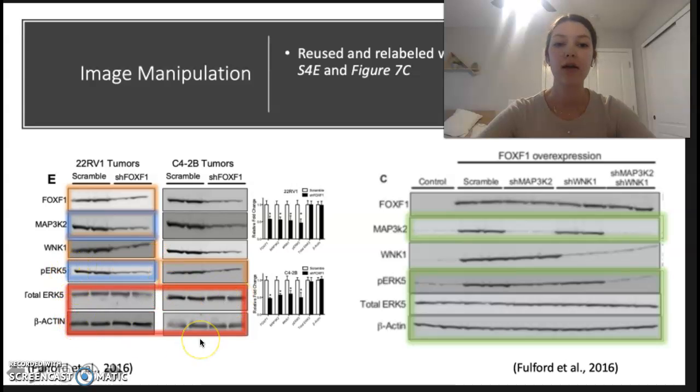Here in the red, we see the use of backlighting and darkening, as well as rotations and size adjustments. Here in the green of figure 7C, we see differing exposures, and then we also see some rotations as well as size scaling to make it seem different.